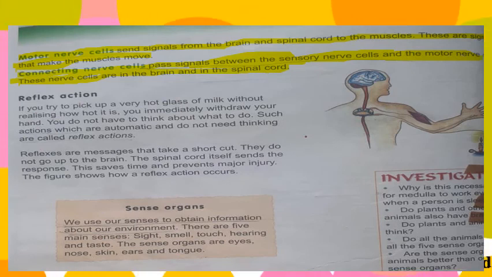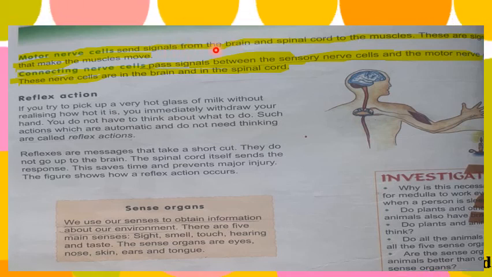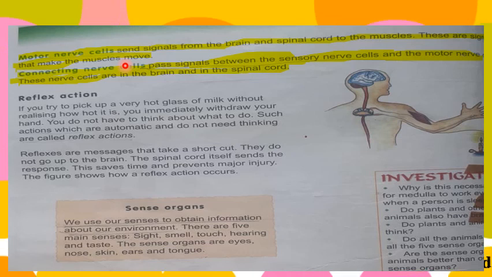Kids, this is the part of your page number 28 where the second type of nerve starts. Okay, the second type of nerve or neuron or nerve cell is motor nerve cells. Motor nerve cells send signals from the brain and spinal cord to the muscles. They send signals from the brain, not to the brain, okay? They send signals from the brain and spinal cord to the muscles, and these are the signals that make the muscles move, okay?